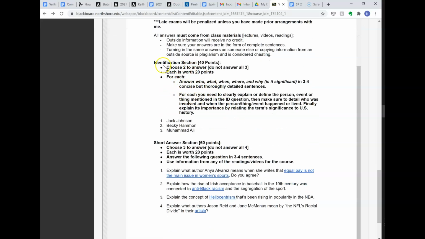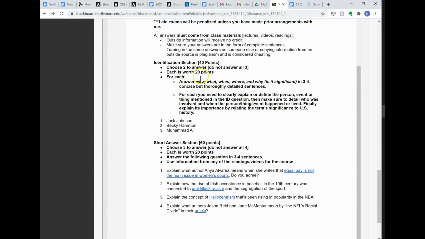Okay, this first section is called the identification section, and for this we only have 3 different terms. In this case, they're all people. For the final exam, there'll be a similar section, and then perhaps they will not all be people. But you're supposed to answer 2 out of these 3, and basically just tell me a lot about whichever 2 of the 3 you pick.